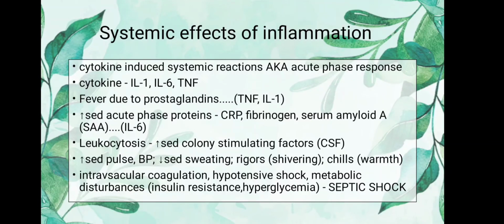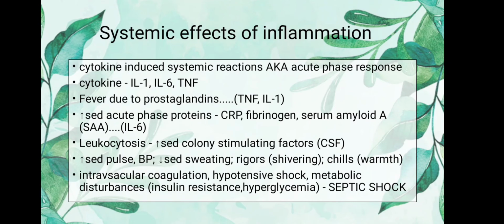Now the last topic of this chronic inflammation and the inflammation chapter is the systemic effects of inflammation. So what happens, that the cytokines induce systemic reactions, also known as acute phase response. All the systemic effects which are being produced are known as acute phase response, and these are all cytokine induced. The cytokines involved are interleukin 1, interleukin 6, and tumor necrosis factor.